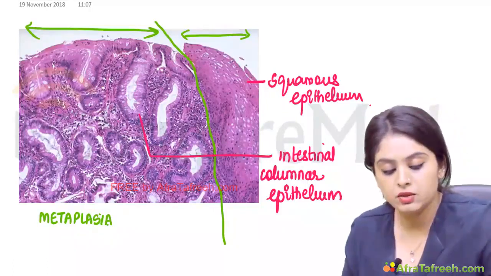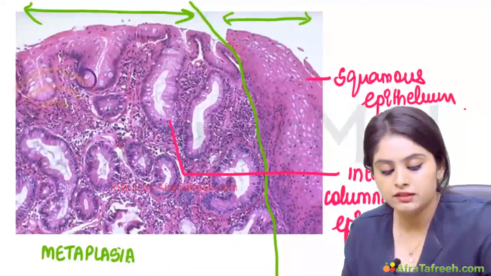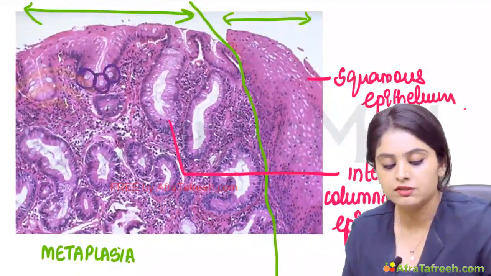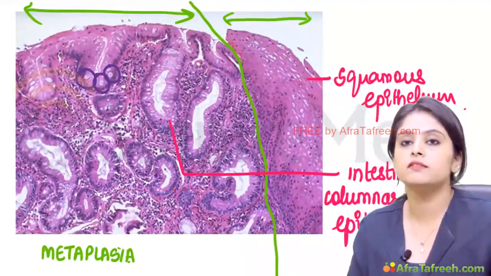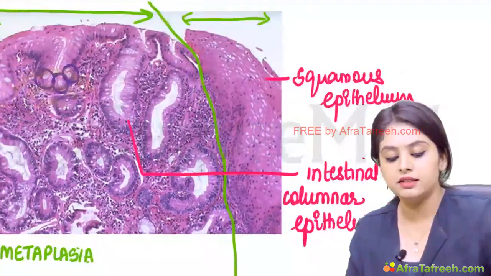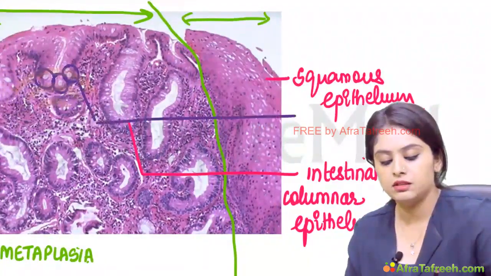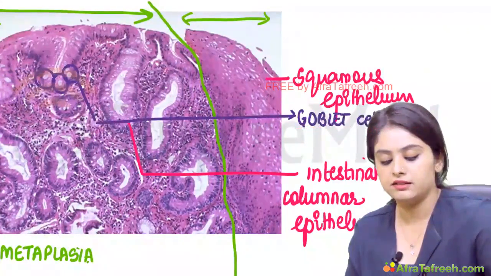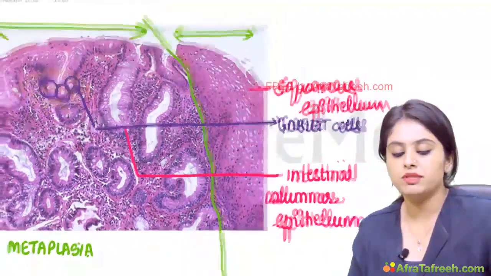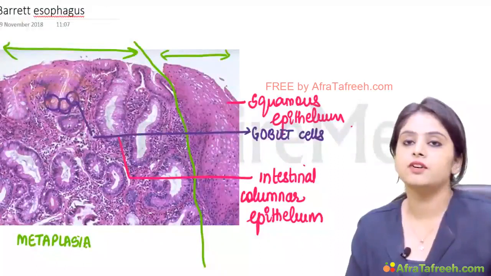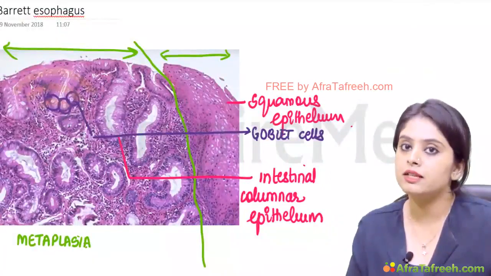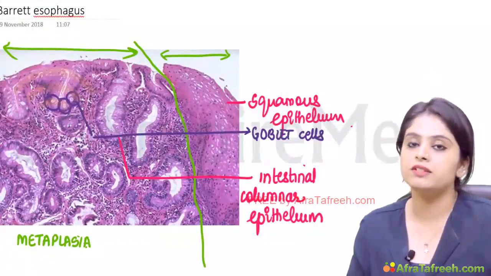What you can appreciate over here, these round structures, these are the mucin-filled goblet cells. So we have squamous epithelium that is converting into intestinal columnar epithelium having mucin-filled goblet cells.